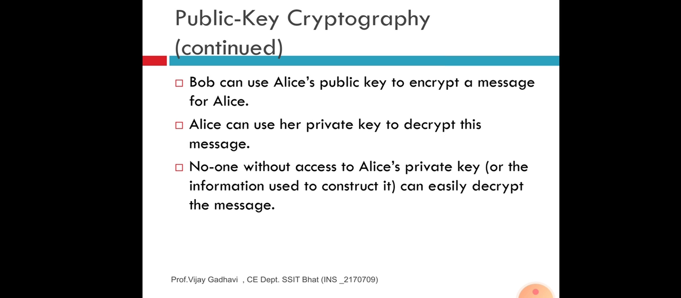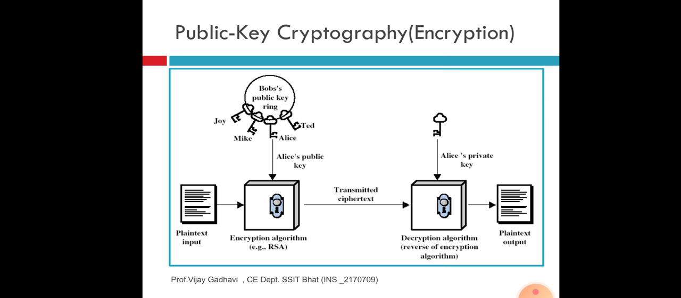Bob can use Alice's public key to encrypt a message for Alice. Alice can use her private key to decrypt his message. No one without access to Alice's private key can easily decrypt the message. Here we see the information used to construct it. Here we see the same explanation in the form of a figure: plain text, applied encryption algorithm.